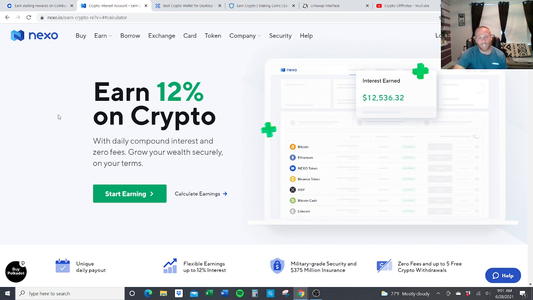So this is, like I said, I'll be going over this token in the next video, Nexo, but this is a pretty cool wallet because you can earn interest. It pays out. This one does pay daily, and like I said, as it deposits your assets daily, you're even accruing interest on that. So you're steadily getting that snowball effect with this, which is great.